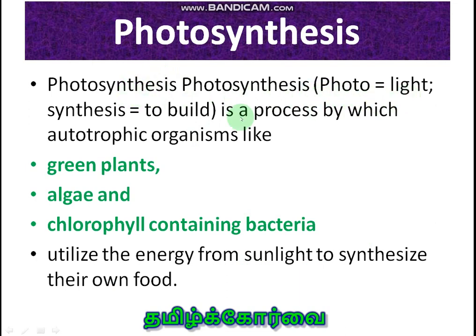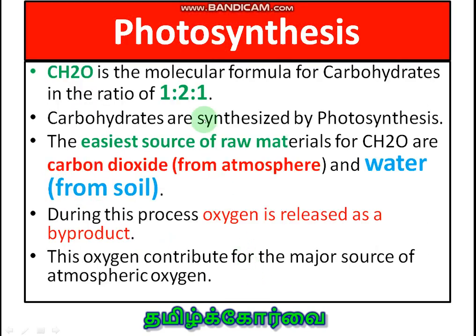Photosynthesis means photo, light, and synthesis, to build. It takes place in autotrophic organisms like green plants, algae, and chlorophyll-containing bacteria. Photosynthesis is the production of carbohydrate. The simplest formula of carbohydrate is carbon, hydrogen and oxygen, CH2O, in the ratio of 1:2:1.